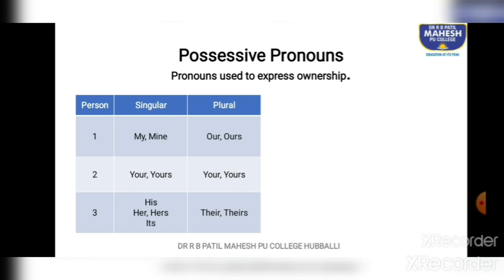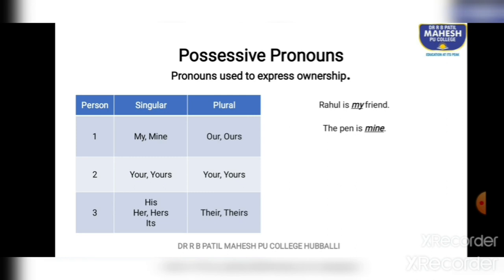Let us understand the difference between my and mine, our and ours, your and yours, with examples. Rahul is my friend. Soon after my, there has to be a noun. Mine is used when there is no noun after it.